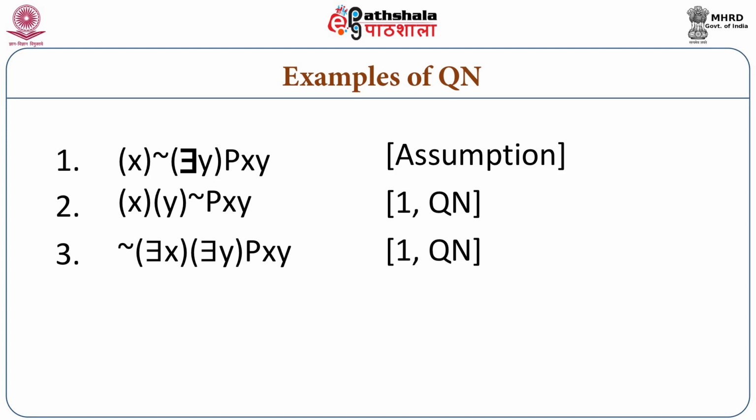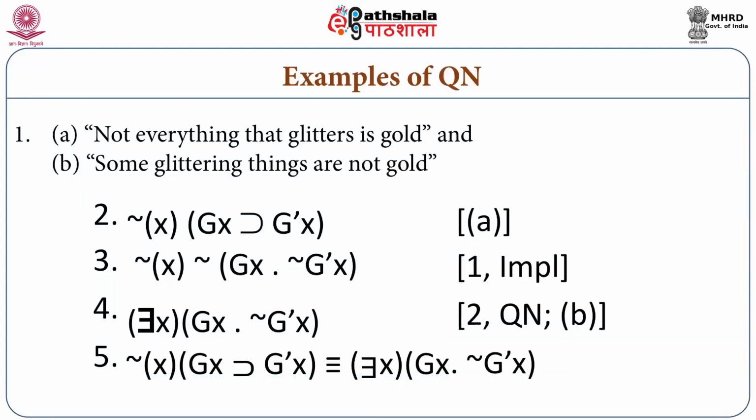Let us take some ordinary sentences involving both the universal quantifier and the existential quantifier, and then see whether they are equivalent or not. For this, let us take this sentence: not everything that glitters is gold. And another sentence: some glittering thing is not gold.